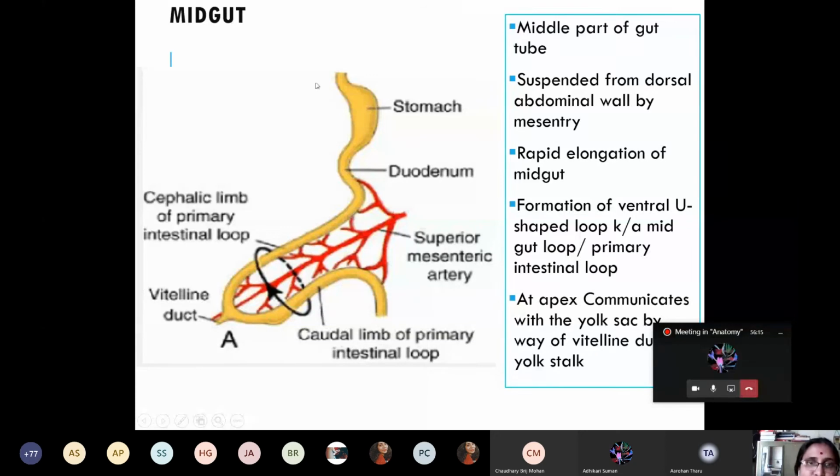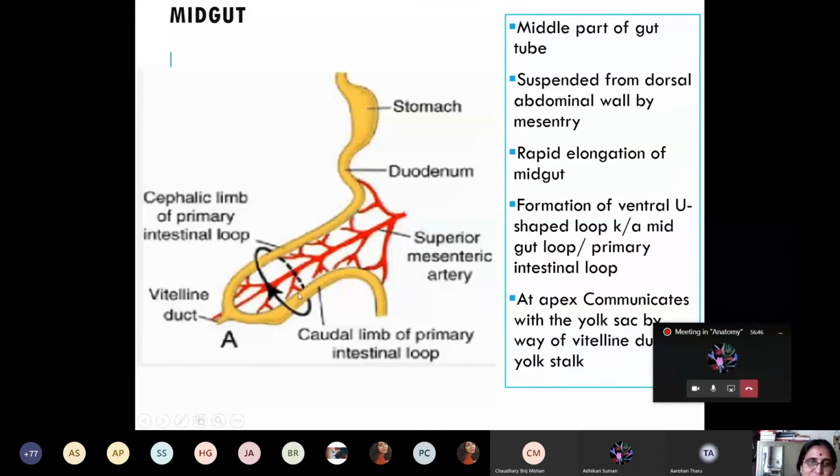Okay, now this is foregut. This is the distal part of foregut. This is the C-shaped loop duodenum, and this is the midgut. The midgut is the middle part of the gut tube. It is suspended from the posterior abdominal wall by the mesentery known as dorsal mesentery. Because of the rapid elongation, it forms a loop which is ventrally U-shaped. This U-shaped loop is known as the midgut loop or primary intestinal loop.